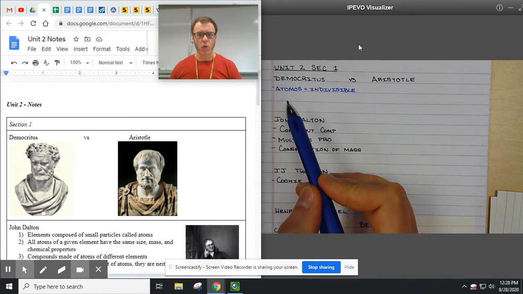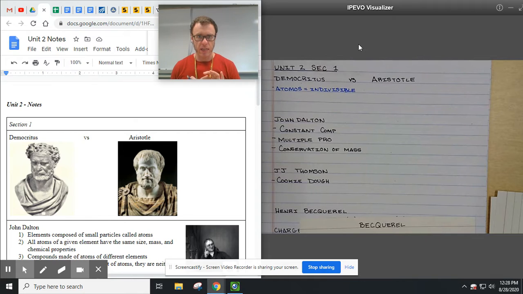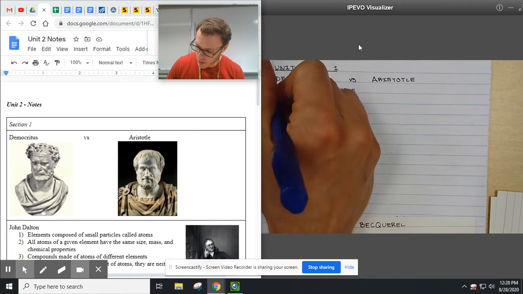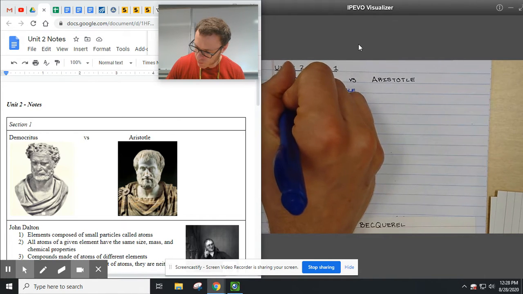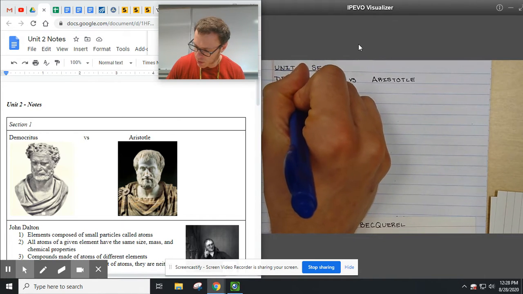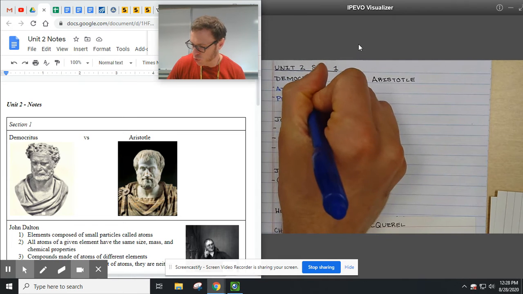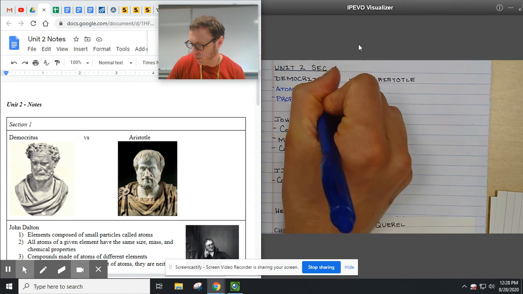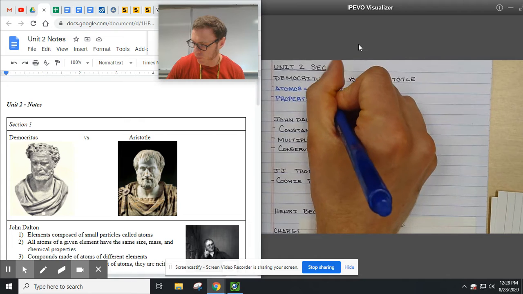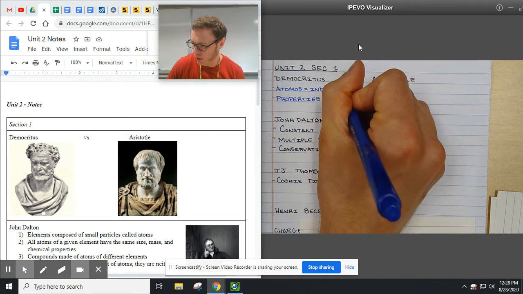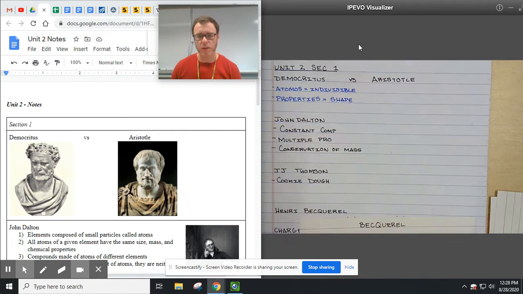His whole notion was if you take a rock and break it into a smaller piece and smaller piece and smaller piece, you get to a point where you can't divide it anymore. So atomos, indivisible. And he said the properties of everything were due to shape. That's what imbues everything with different properties.